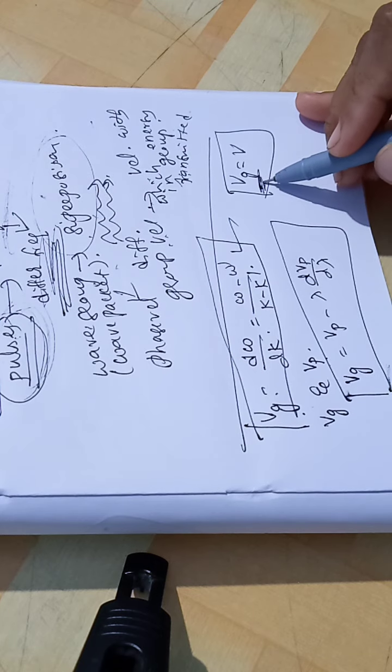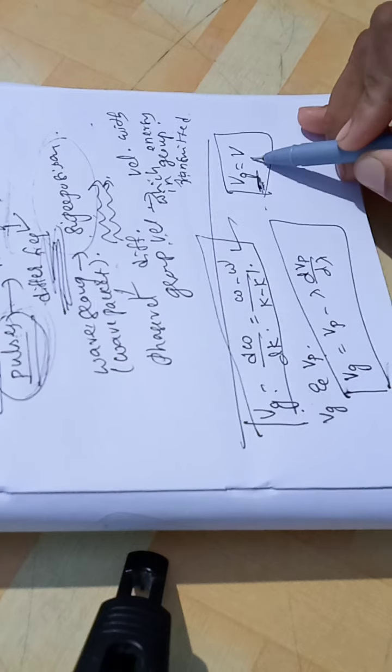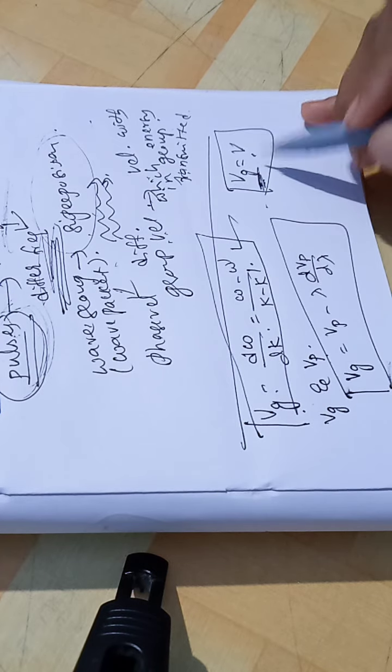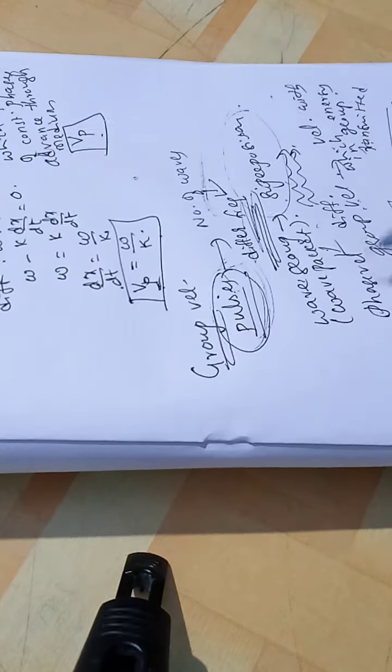Group velocity is equal to particle velocity. We can also prove this. Right? Now next, let us see about the wave packet. Here we said wave group or wave packet is nothing but the same. Now let us move to the wave packet.